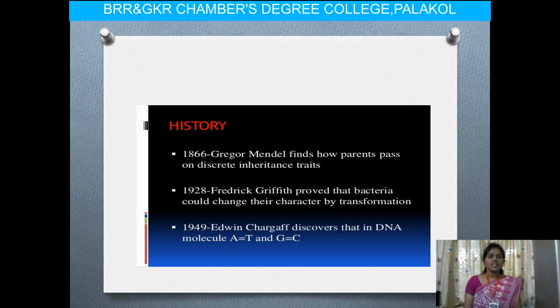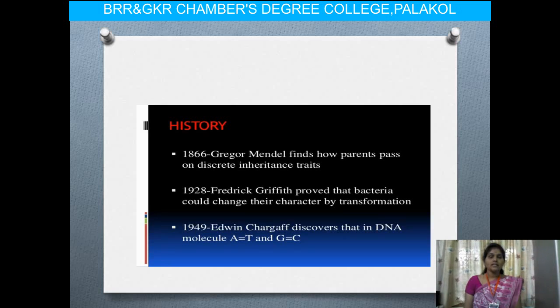Then in 1949, Edwin Chargaff discovered that in the DNA molecule, adenine binds with thymine with two hydrogen bonds and guanine binds with cytosine with three hydrogen bonds. This is also called Chargaff's rule.